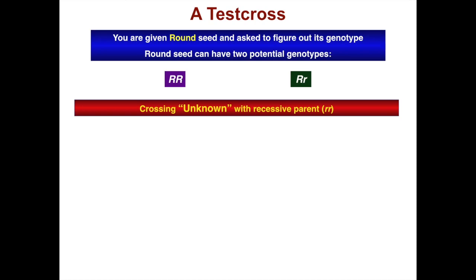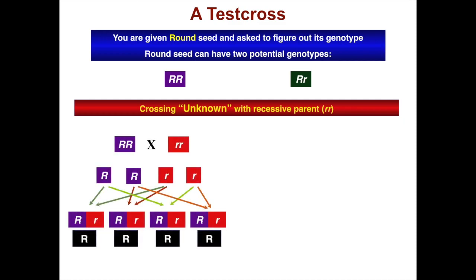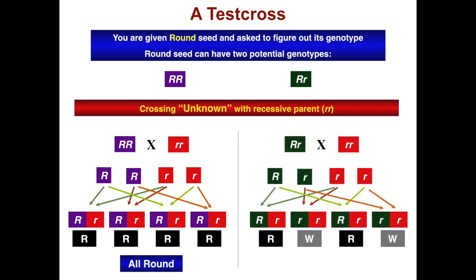So that parent, we know its genotype, it is wrinkled wrinkled. If the genotype of the seed was round round, you should see that the progeny from this test cross is all round. If the seed was heterozygous, you should see the ratio of the progeny should be 1-to-1, 1 round and 1 wrinkled.